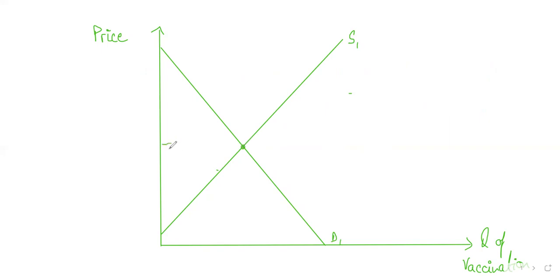Let's say before government subsidies, each vaccination was selling for 8,000 rupees, so let's say 8K per vaccination of COVID or whatever vaccination it is. And the total quantity that was produced and sold in the market was, let's say, 10 million vaccinations per month. Now, this being said, what happens?